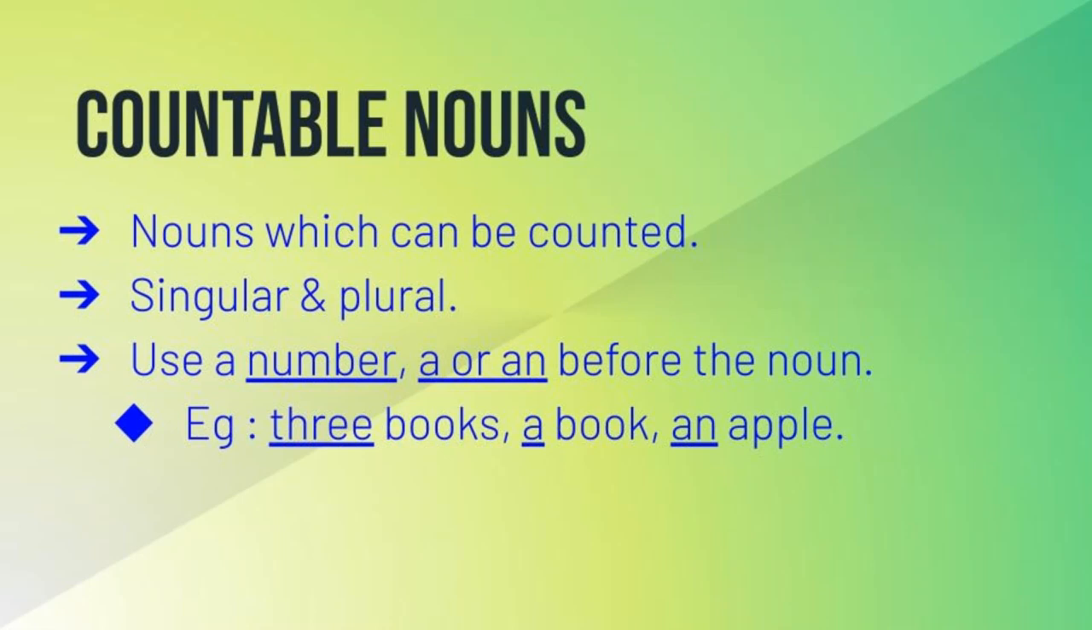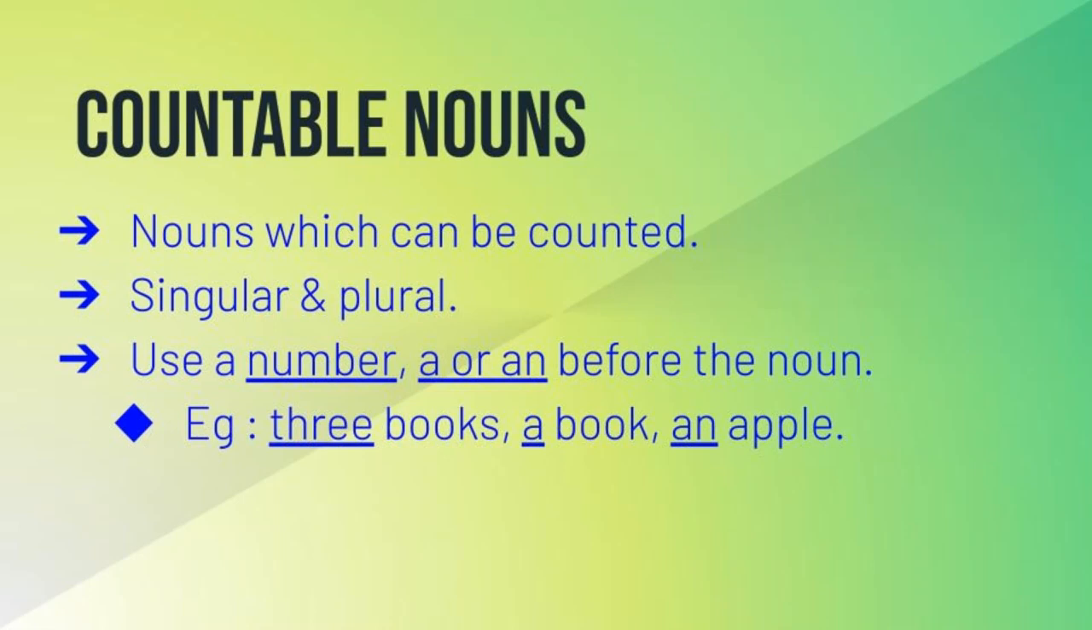We can use a number or articles a or an before the noun. Look at the given examples. 3 books. Students, in this example we have used the number 3 before the noun books. The next example is a book. A book means one book. So we have used the article a before the noun book.